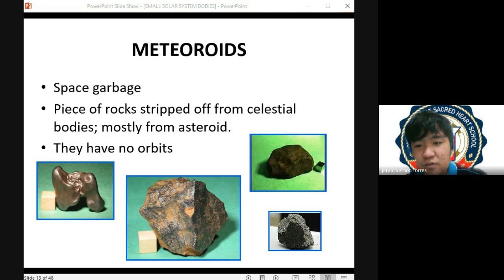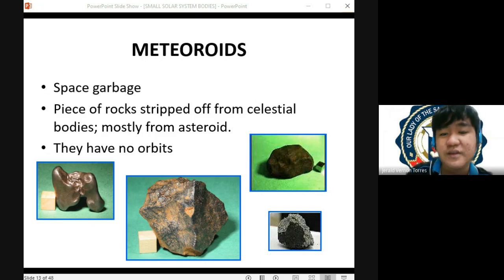Okay. So what are example of exogenous hazards? So yung una, yung discuss natin ngayon, we have the astronomical hazards. Example ng astronomical hazards is what we call as the bolide impact.